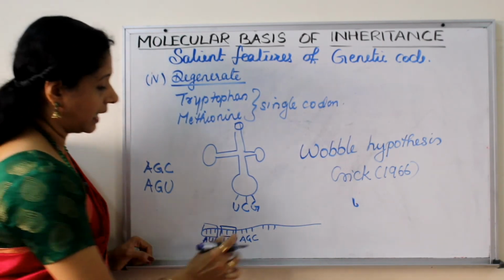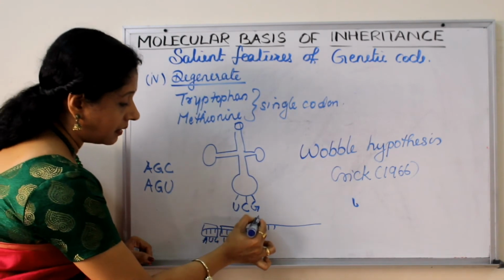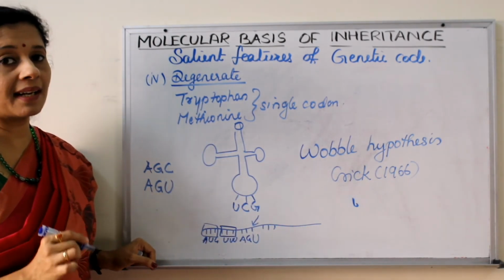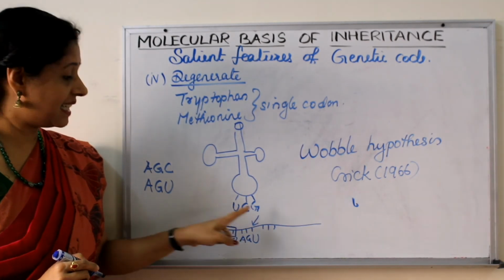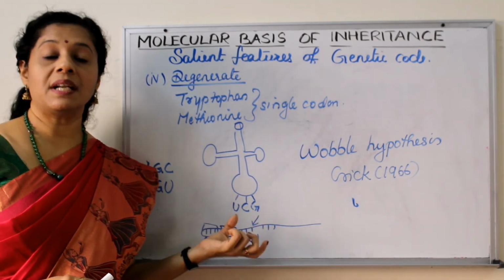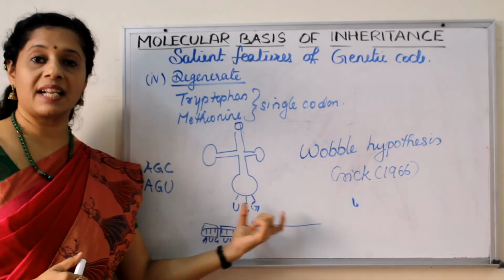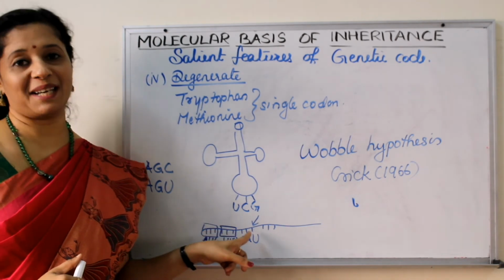But here we know that if this position U is coming, then the complementarity rule won't be correct, because G cannot go with U, right? G will go with only C. So this is a deviation from the usual Watson and Crick pairing mechanism. So such interaction at the third position is called the Wobble hypothesis.